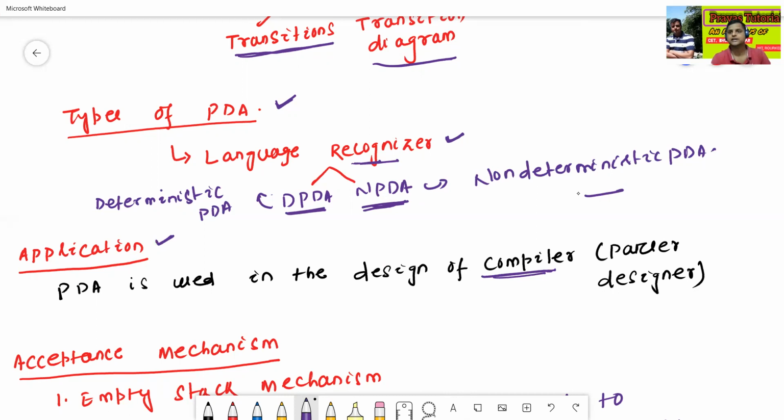How to design compilers, for example, C compiler, Java compiler, Python compiler. Generally we are using push down automata to design the C or Java compiler, right?